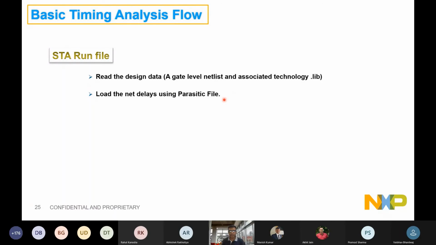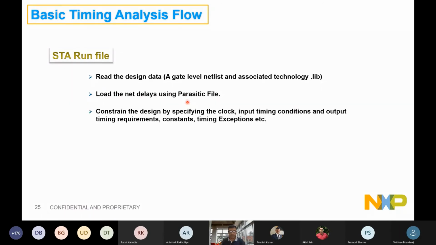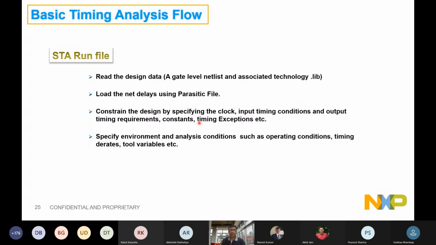And then a parasitics file, which is in the form of a SPEF, will be defining the net delays, and then over and above, as a top up, we'll be defining the timing constraints. That is, what is clock, what is constant, what is a false path, multi-cycle path. We will come to this portion after this, but that's one of the inputs. Then we also would like to define the environment, right? It could be derates, operating condition. We'll come to these points.